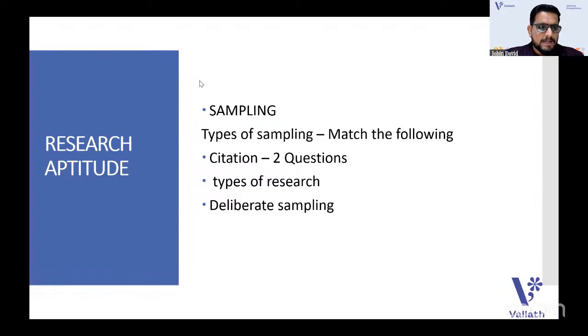One of our students remembered that they asked, what is the other name of deliberate sampling? The other name of deliberate sampling is purposive sampling. So the questions were asked regarding sampling. It can be noted that the very important or short topic in research aptitude is sampling, and every year they continuously ask questions on types of sampling. So that is from the part of research aptitude that we have.